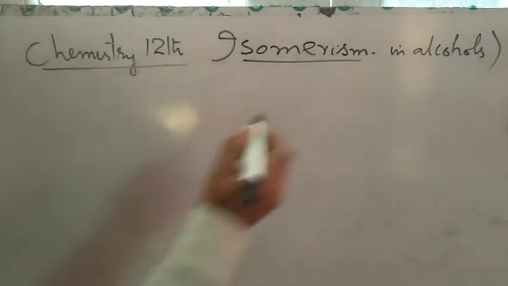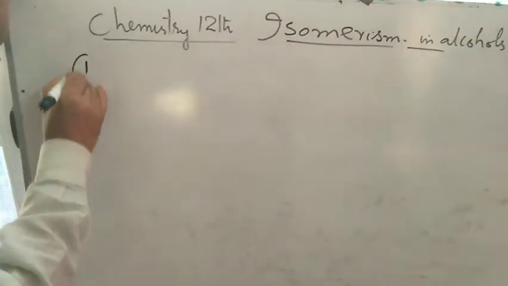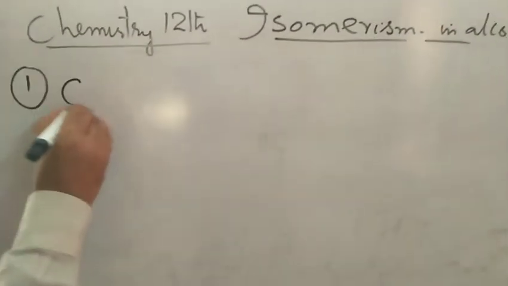Isomerism in alcohols. First of all, you have read the chain isomerism.